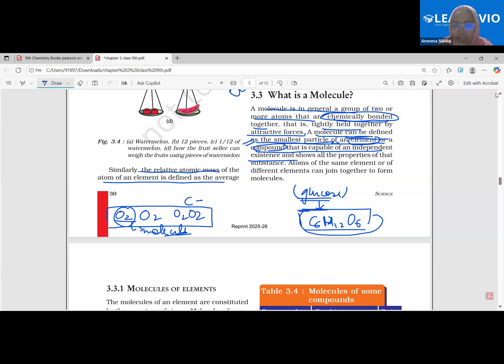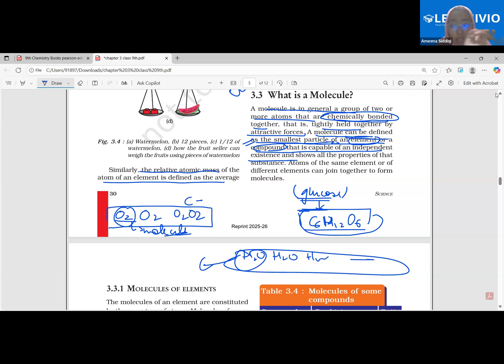Let's take any other example. Let's say this is water. This is again water, water, water. This becomes a compound of water. What is being repeated here? H2O. What is the smallest particle here? It's H2O. That is why H2O is being repeated. Had it been hydrogen, it would be hydrogen which would be repeated, right? Therefore, it is nothing but a molecule. See, there are three atoms. If there are three atoms, it's a molecule.